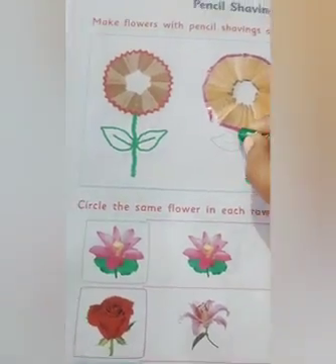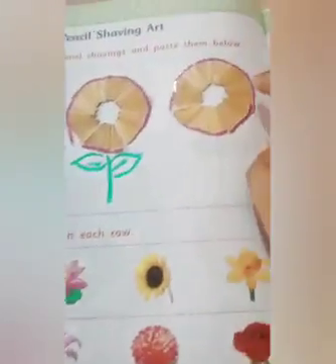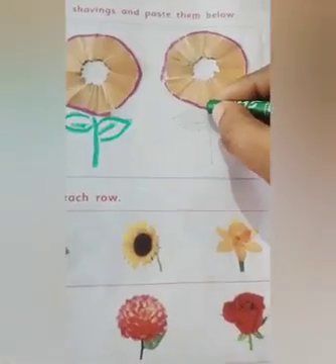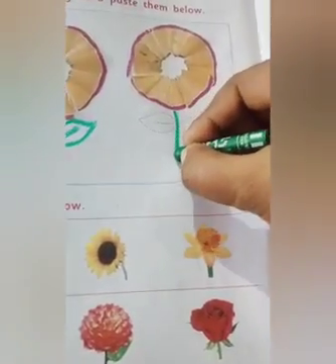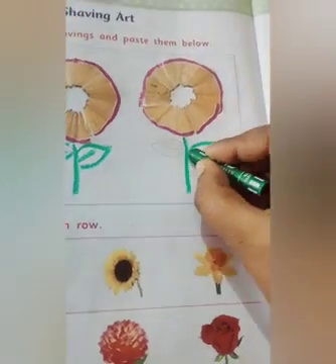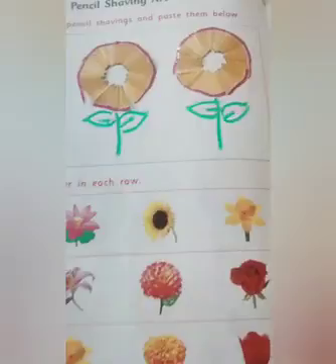Alright. Paste your pencil shaving here. Then take a green color and draw a stem and a leaf like this. Yes.